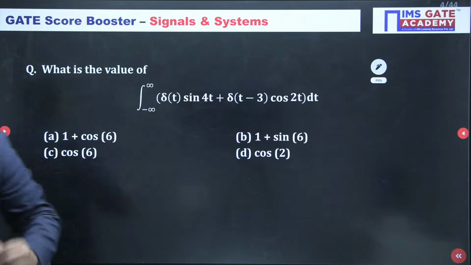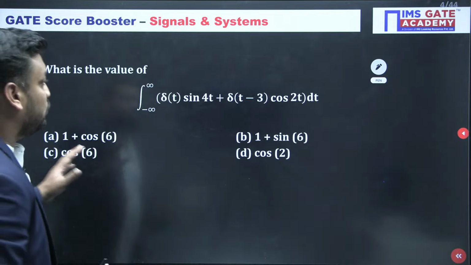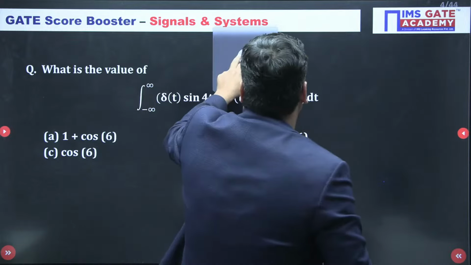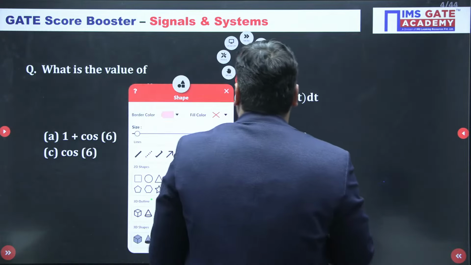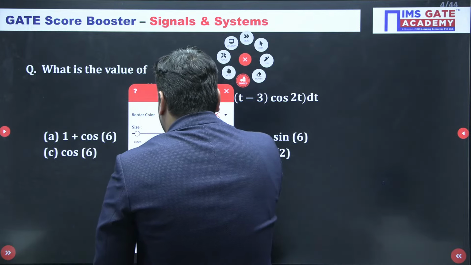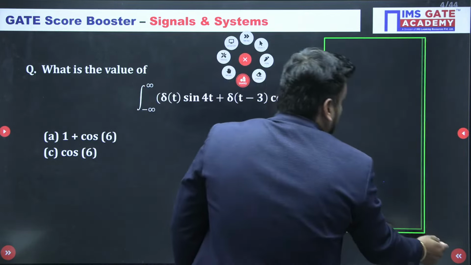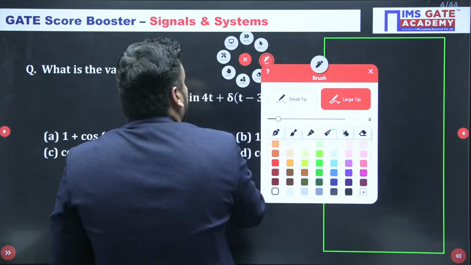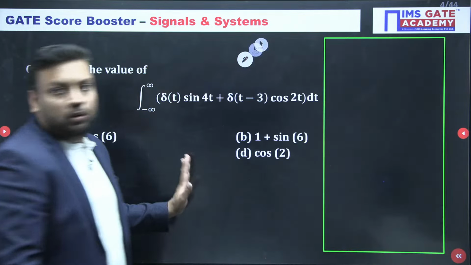Chaliye. So now student, I am solving this question. I hope you know the property. If you don't know the property, no problem. I am just revising all the important properties of the impulse signal here, and after that we will discuss the solution of this question also.